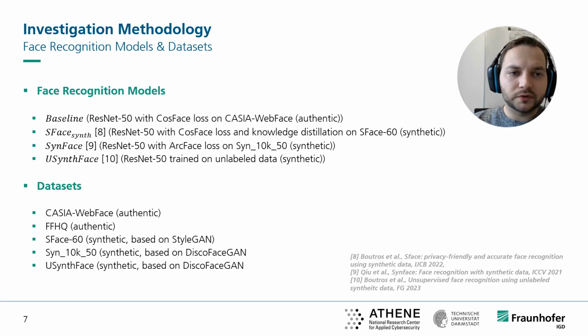In the diversity analysis, we analyzed 2 authentic datasets, CASIA-WebFace and the FFHQ dataset, as these have been used during the generator training, and we also investigate 3 different synthetic datasets, S-face 60, Syn 10K50, and the U-SynFace 400K dataset that have been created by the generators. U-SynFace and Syn 10K50 have been created by DiscoFaceGAN, trained on the FFHQ dataset, while S-face 60 has been created using StyleGAN, conditionally trained on the CASIA-WebFace dataset.